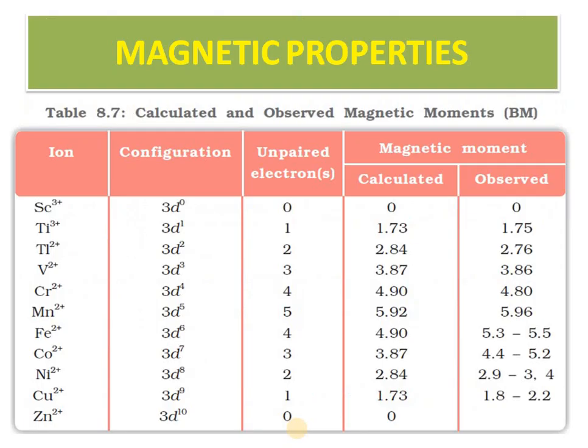This we can calculate. For example, let us say we have chromium: 4s1 3d5, so 4s0 3d4 for the ion. 4 unpaired electrons are there. When you substitute 4 in the formula under root n into n plus 2, it will be under root 24, and under root 24 will be 4.9. So this way we can say that this is calculated by the formula, under root n into n plus 2, and this observed value is just equivalent to that calculated by the spin calculation formula.